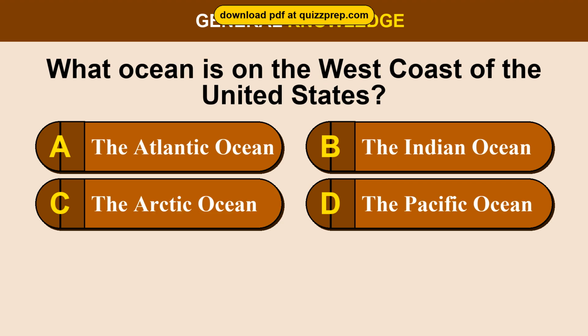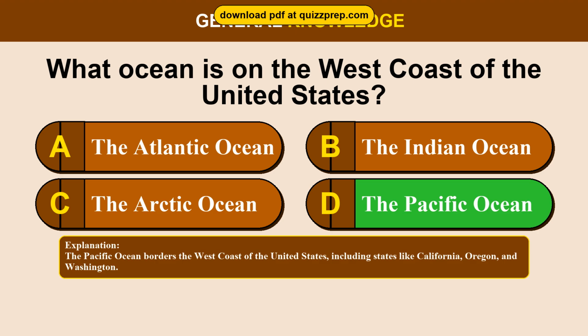Question 13. What ocean is on the west coast of the United States? Option A, the Atlantic Ocean. Option B, the Indian Ocean. Option C, the Arctic Ocean. Option D, the Pacific Ocean. The correct answer is option D, the Pacific Ocean.